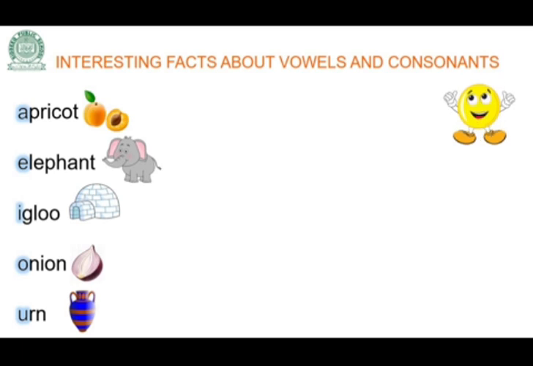Now let me tell you an interesting fact about these vowels and consonants. Sometimes a vowel produces a consonant sound, and sometimes a consonant makes a vowel sound. Let's discuss some examples. First of all, we'll take letter U.